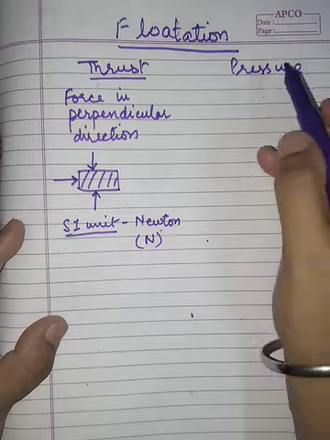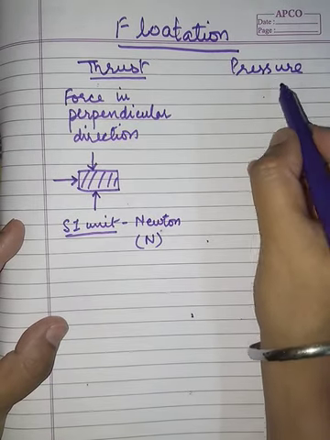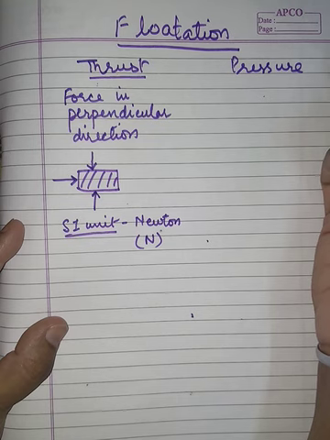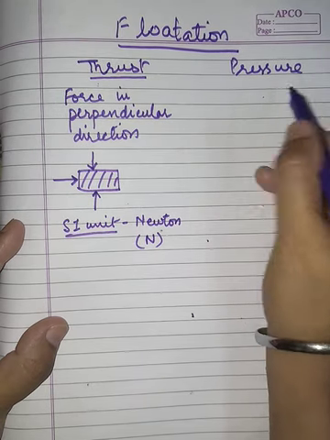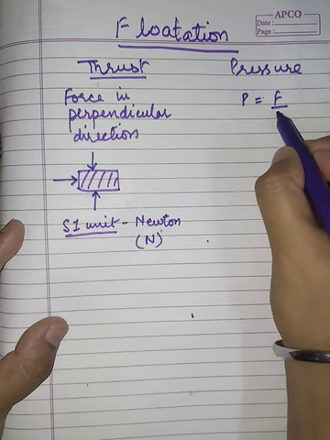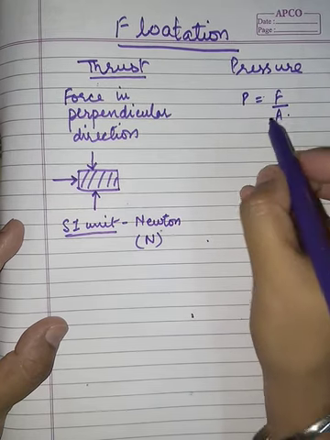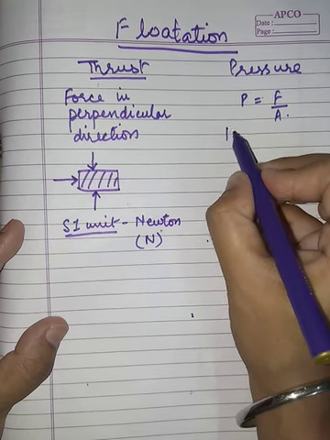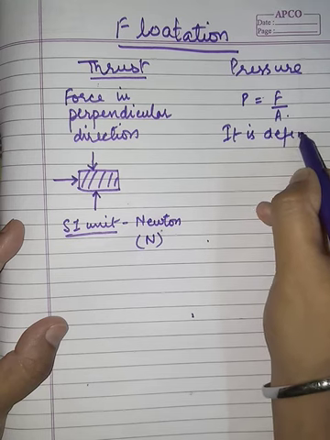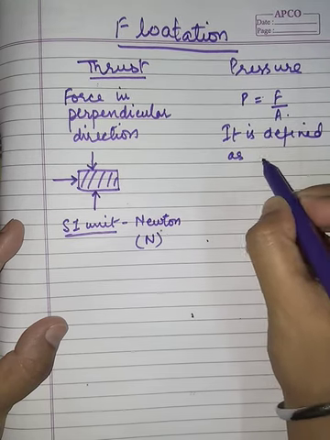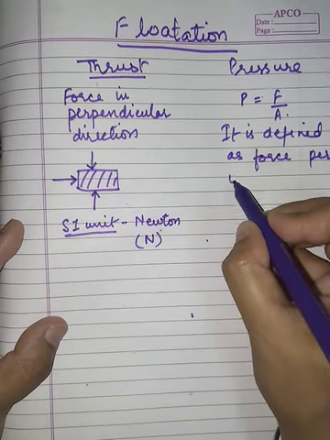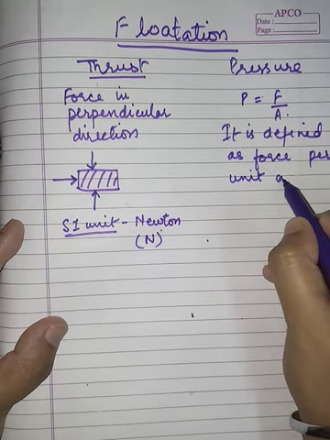Then what is pressure? Pressure we have studied in our previous classes, in the lower classes. Pressure is nothing but force per unit area. So how to define it? Pressure is defined as force acting on any object per unit area.